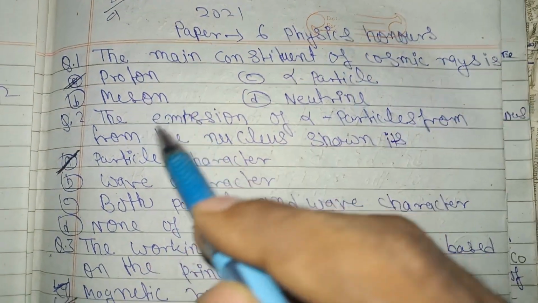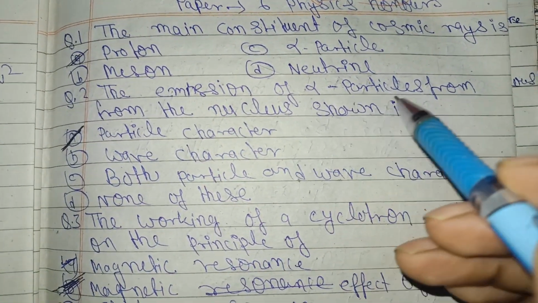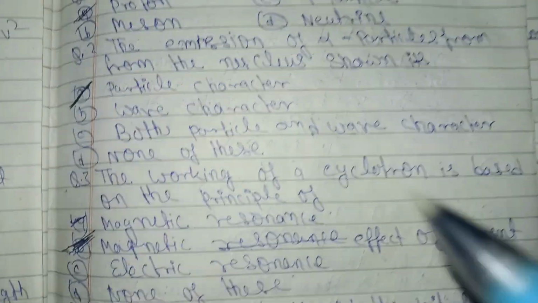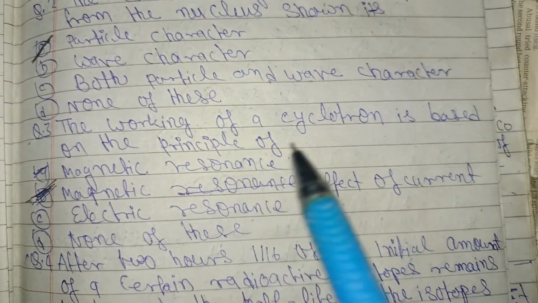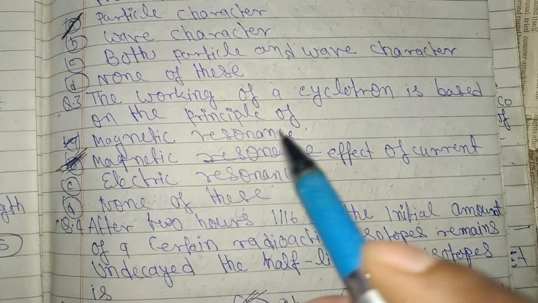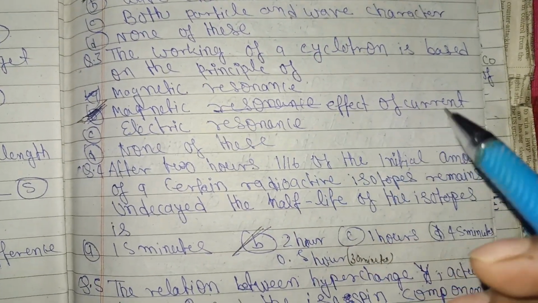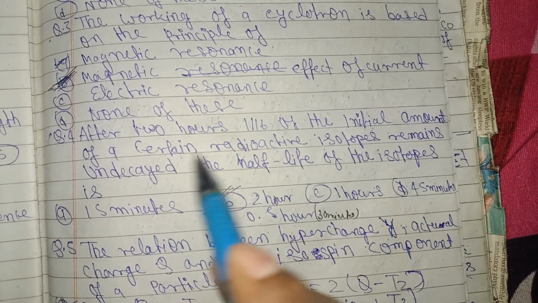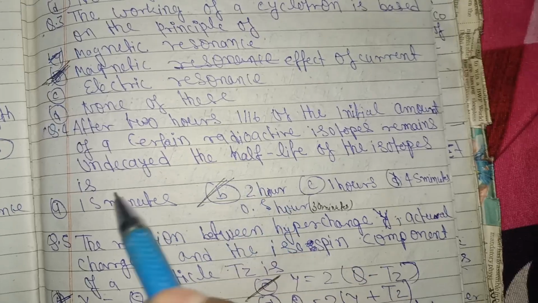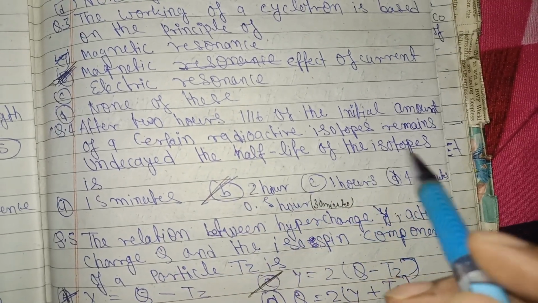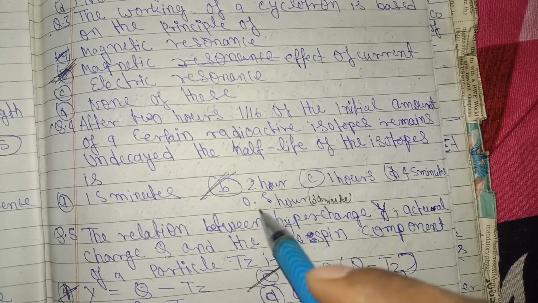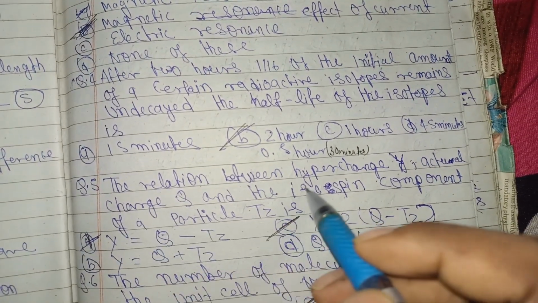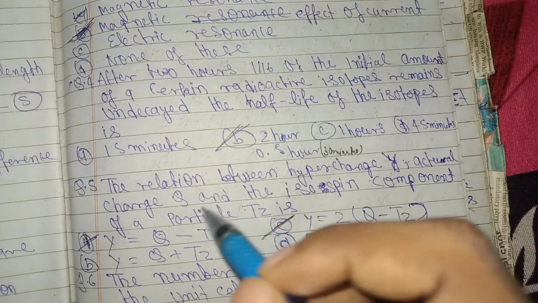So 2021 paper 6 physics honors: the main constituent of cosmic ray is protons. Question number 2: the emission of alpha particle from the nucleus shows its particle character. Question number 3: the working of a cyclotron is based on the principle of magnetic effect of current. Question number 4: after 2 hours, 1/16 of the initial amount of a certain radioactive isotope remains undecayed, the half-life of the isotope is, so 0.5 hours, 30 minutes.